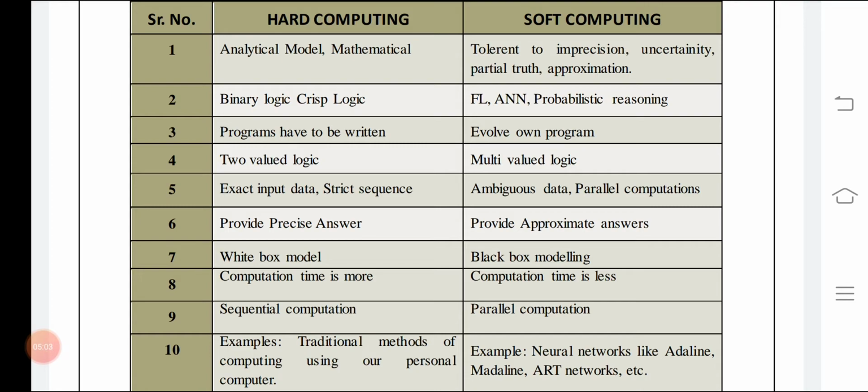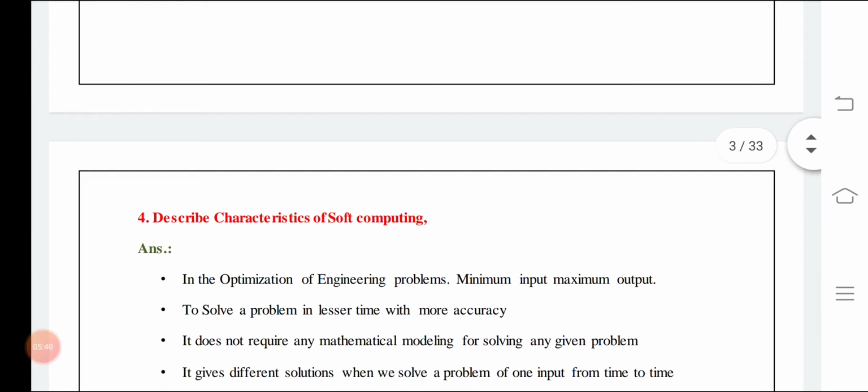In hard computing, computation time is very high, but in soft computing, computation time is less, though understanding it will take time. In hard computing, sequential computation means a step by step procedure will be solved. For example, the Pythagoras theorem or any other theorem of mathematics, we will have a sequence to be followed. But in soft computing, 2-3 problems can be done in parallel. Hard computing uses traditional methods of computing on personal computers, or experiment based data or empirical equations. In soft computing, neural networks and other types of computing are employed.